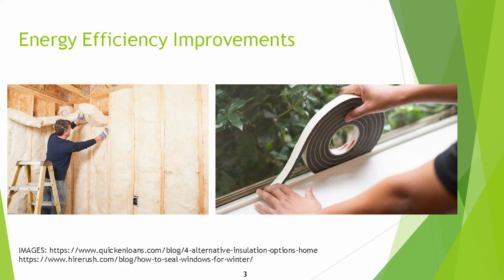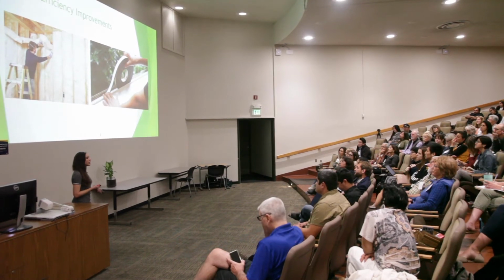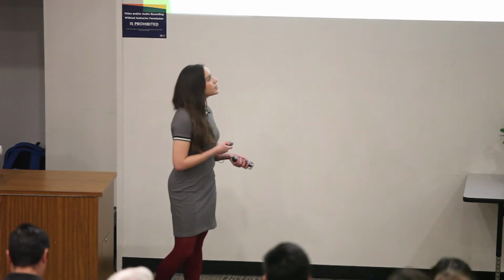And other examples of energy efficiency improvements are when we install insulation into our homes, we're actually saving 15% of our energy that would be used for climatization. And also, when we seal our windows and doors, we can save up to 7.5% of our electricity bill.